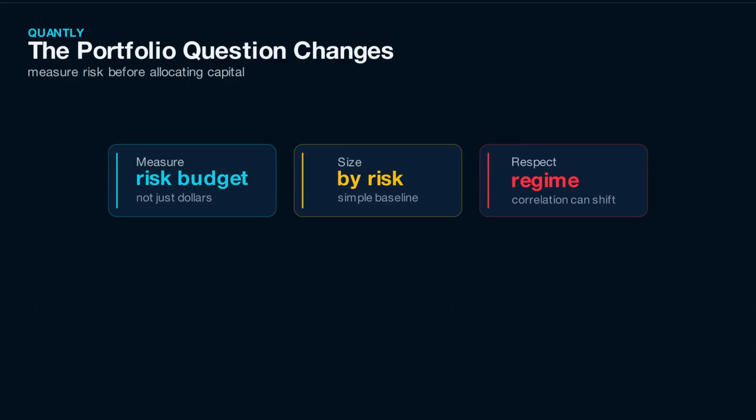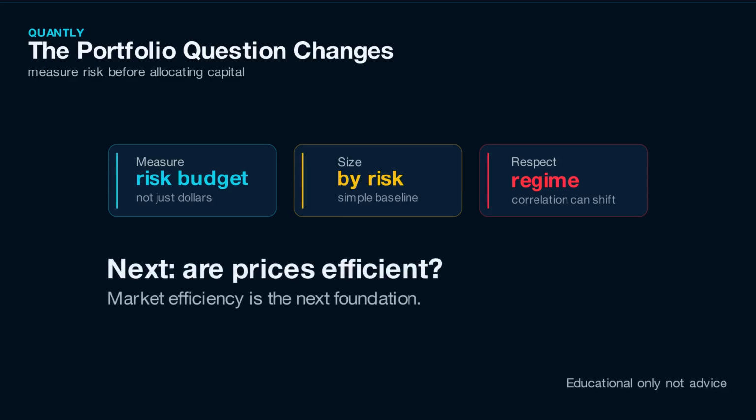That idea is mathematically clean, and it explains why a smaller stock weight and a larger bond weight can still be more balanced. But every portfolio framework in this series has assumed something deeper. That market prices reflect available information. When you buy or sell, are you trading at a price that already contains what the market knows? That is the next question. Eugene Fama won the Nobel Prize for arguing yes. Robert Shiller won the same Nobel Prize in the same year for arguing no. The debate decides whether diversification, risk parity, and volatility drag reduction are built on solid ground.